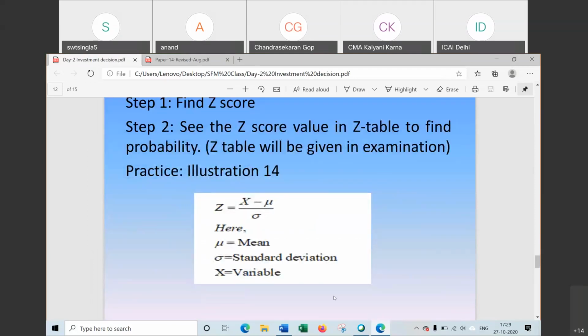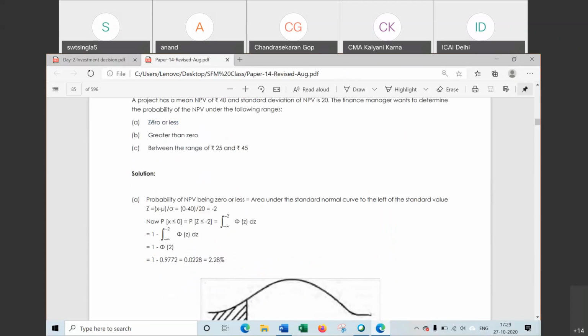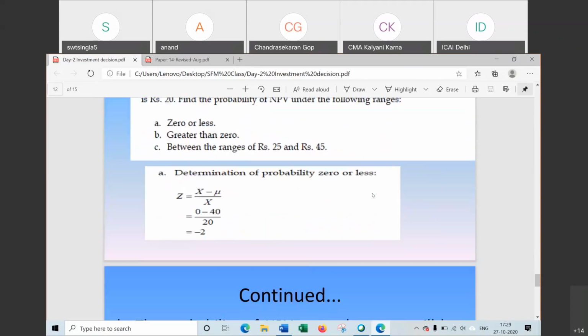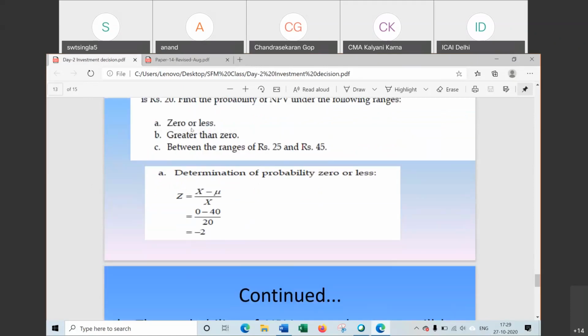Now how to find the Z score? The formula is Z is equal to X minus mu divided by standard deviation. In this case, for the first point, X is 0 or less. That is, X is 0. I have solved it here for you. For the first point, X is 0 because the first point is 0 or less. X will be taken as 0. For less than 0, we do not know what value to take, so we will take X as 0.